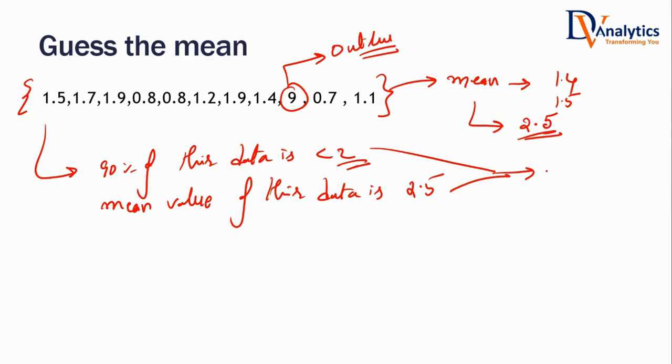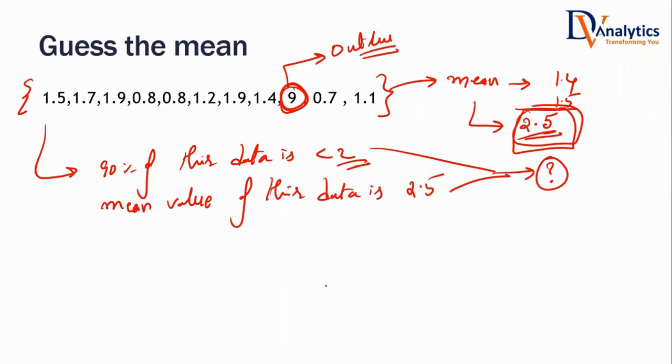Yes, sir. Why is this contradiction happening? What is the reason for this contradiction? Sir, the outliers. Because there are outliers in the data. When there are outliers in the data, I cannot trust the mean value. It doesn't represent the center anymore. Is that a right statement? Are you convinced with that? Yes, sir. When there are outliers present in the data, I cannot really trust the mean value.